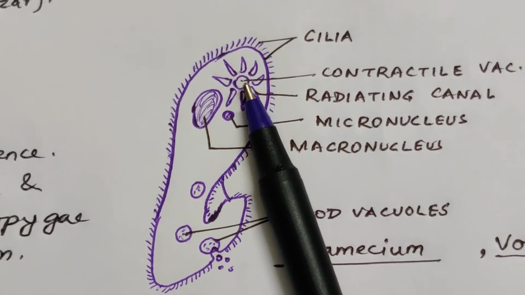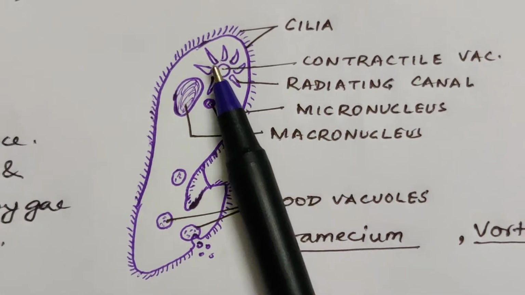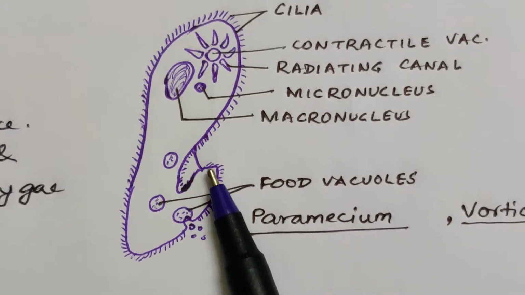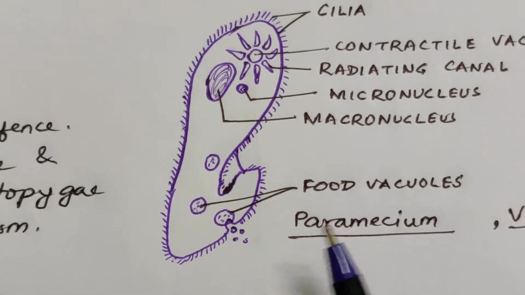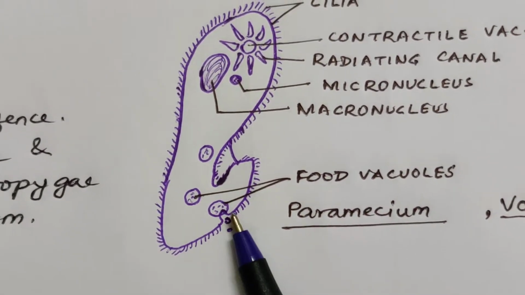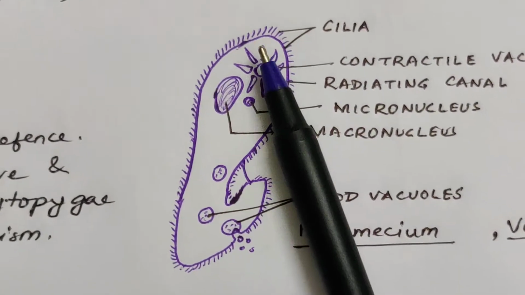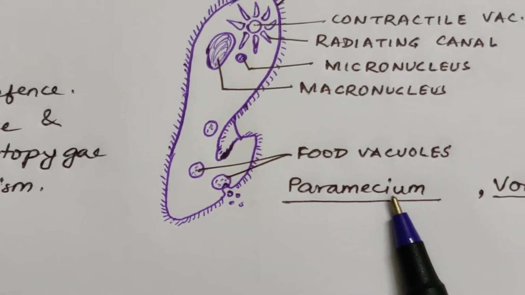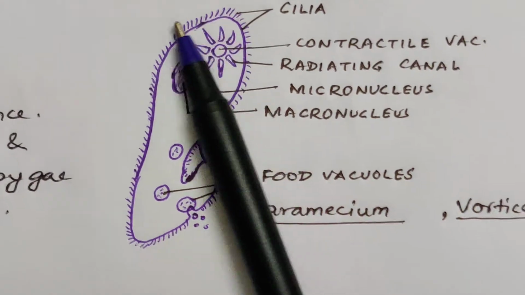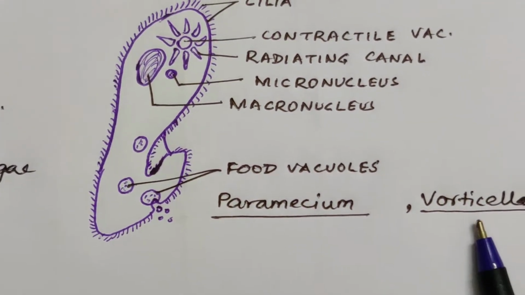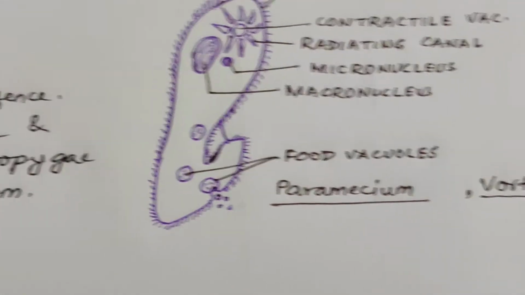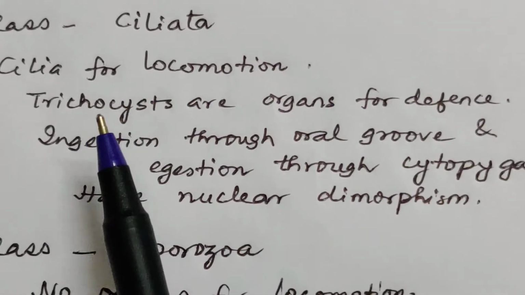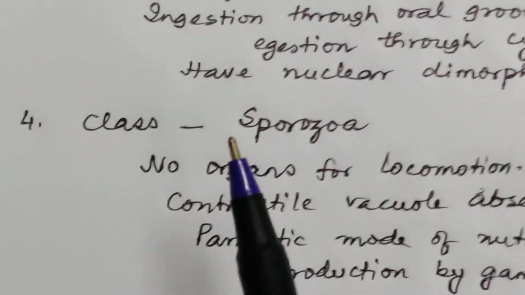This is the contractile vacuole having radiating canals in them. Now here you can see all the cilia covering over here. These are the food vacuoles and the contractile vacuoles. Paramecium is an example, which is the slipper animalcule. Another example is Vorticella. They have cilia for locomotion, trichocysts as I told you.